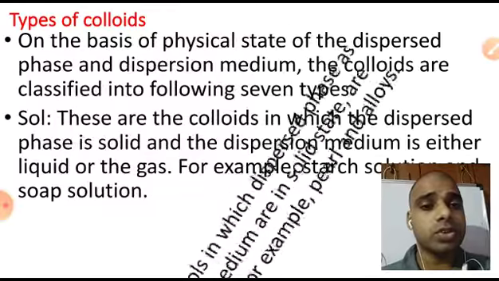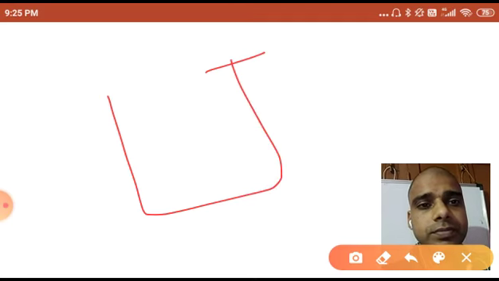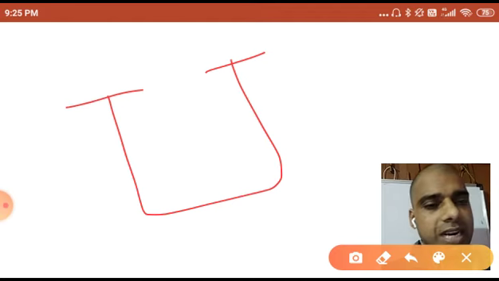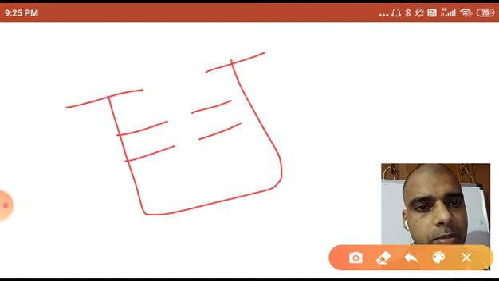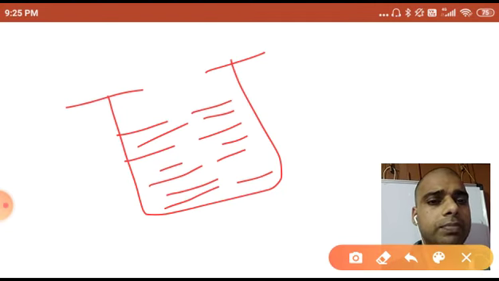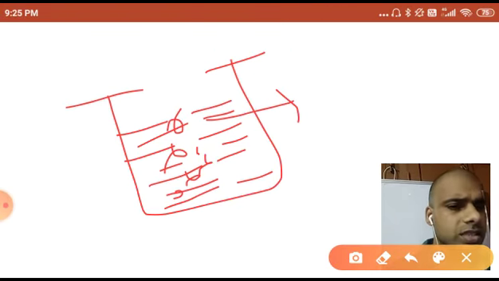Let me show you one thing. Now here I will take one beaker. As in the example you have seen, starch solution. How can we prepare a starch solution? We will take some amount of water. I have taken it. I have boiled that water and I have added 1 gram of starch into that one. It will give you a starch solution. Boiling of water is essential for quickly dissolving the starch. So a starch solution you have prepared.